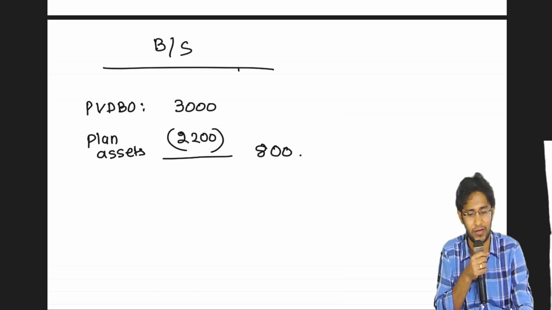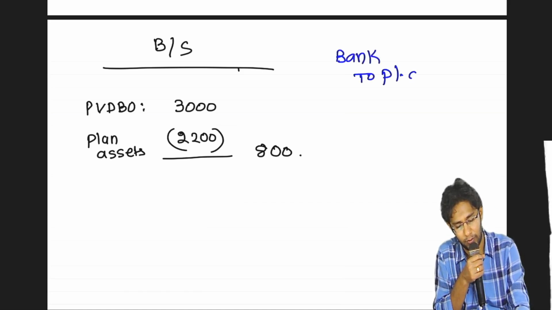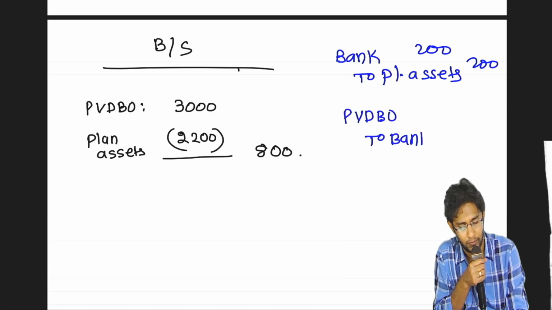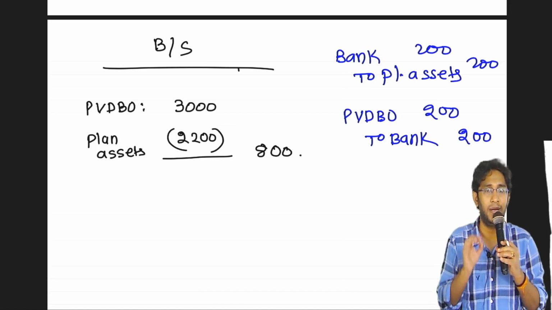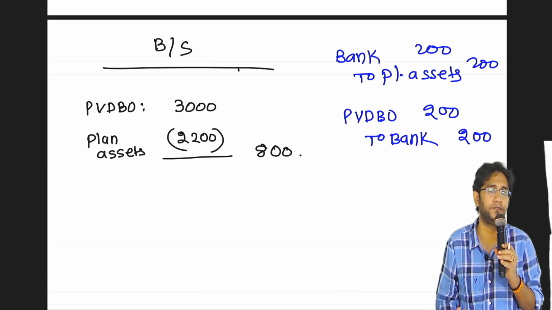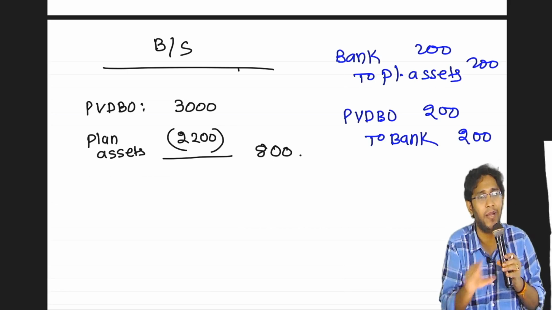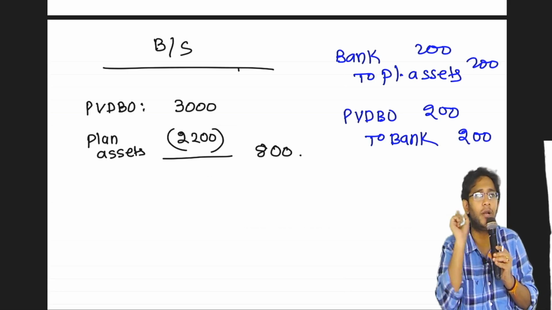I have to pay, first I have to withdraw money. Entry will be what? Bank account debit to plan asset, an amount of 200. I withdraw money. Then I paid: PBDBO account debit to bank. Because of this, liability will reduce or not? Liability will reduce, but net obligation will not reduce. The balance sheet 800 number is there, no? In that, change will not come.